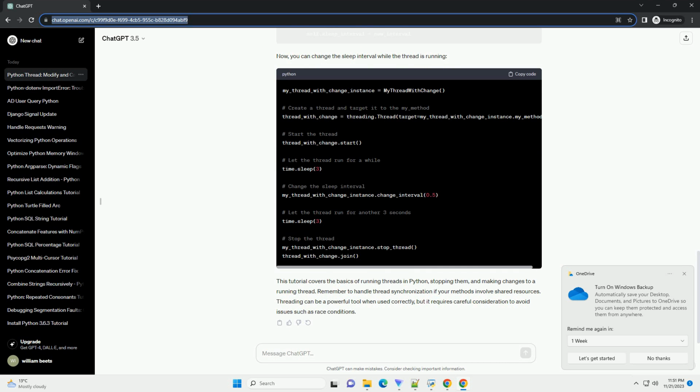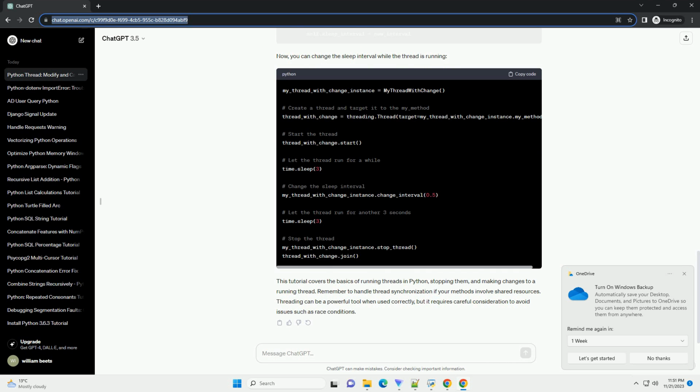If you want to make changes to a running thread, you can define additional methods in your class and call them as needed. For example, let's modify the MyThread class to allow changing the sleep interval dynamically. Now, you can change the sleep interval while the thread is running.